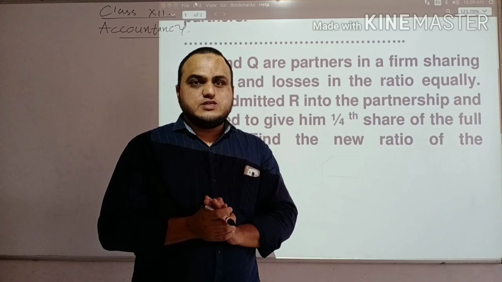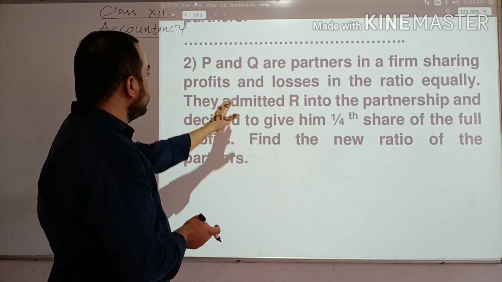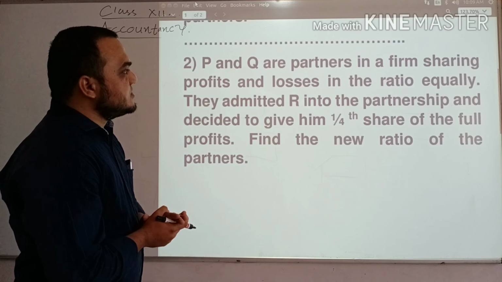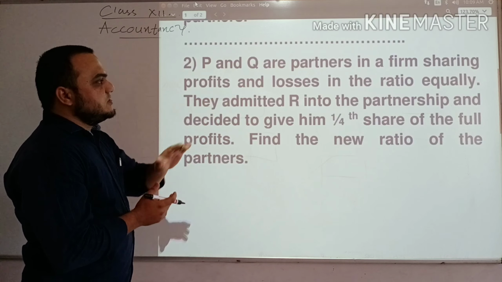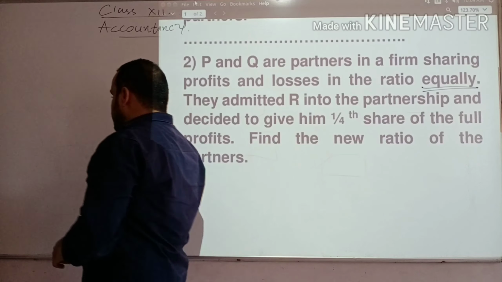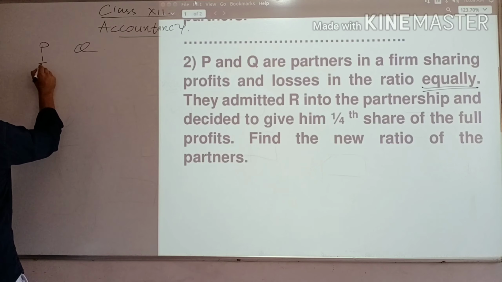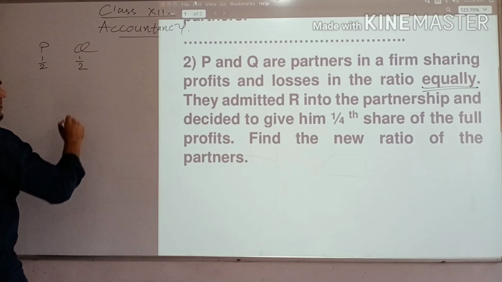Okay, now students, second question, same type of question we are going to see again. First question we have seen remaining ratio. Let me take one more example like that. So here question is P and Q are partners in the firm sharing profit and loss in the ratio equally. Equally means same ratio, 1:1. So I will write down here P and then Q. Equal means 1 by 2 and 1 by 2.